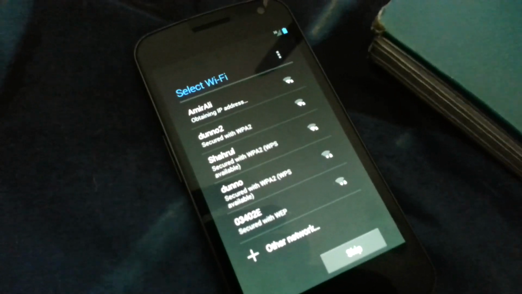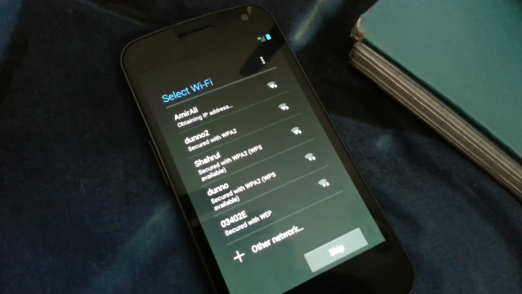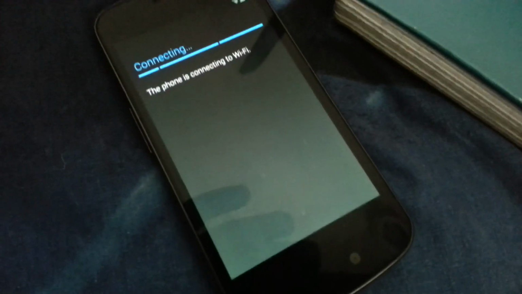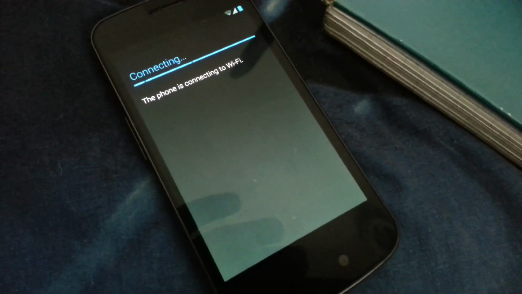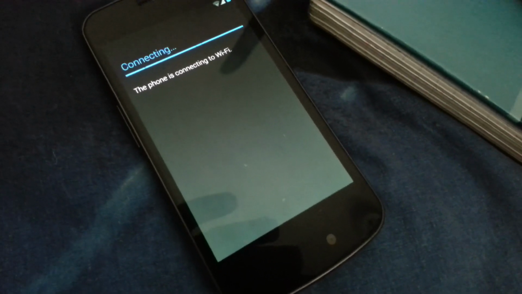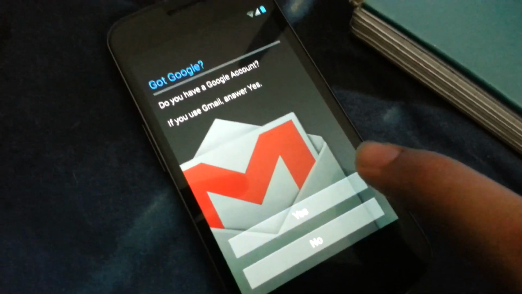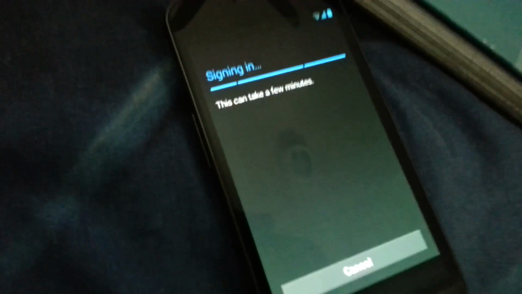And as you can see clearly, it is obtaining my IP address. Yeah, it is connected. Yep, I have a Google account, of course. Let me sign in. So it is signing in right now.